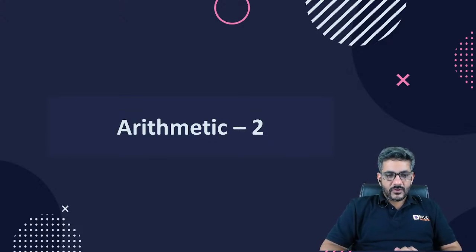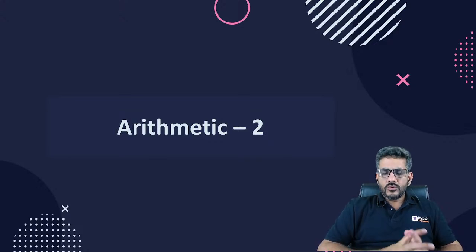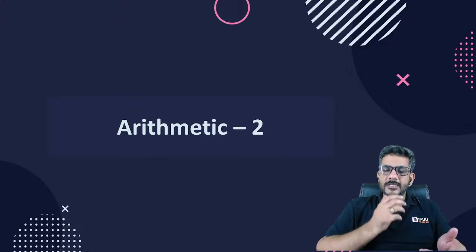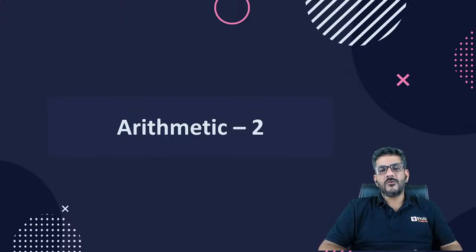Very good afternoon to all of you once again. In the last class, which was yesterday at 1 p.m., we had the session of Arithmetic 1. In Arithmetic 1, we did some questions from the previous year CAT papers, primarily from percentages, profit and loss, and discount. Today we have Arithmetic 2, which would take up some questions from areas not discussed yesterday.